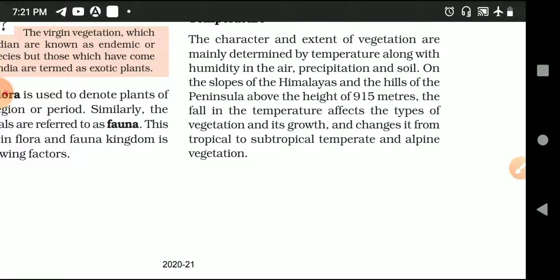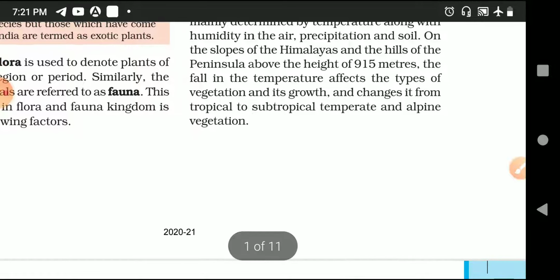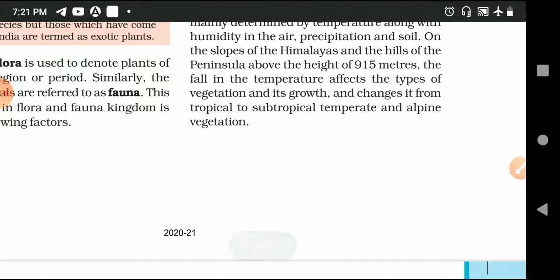On the slopes of the Himalayas and the hills of the peninsula, at a height above 915 meters, the fall in the temperature affects the types of vegetation and its growth, and changes it from tropical to subtropical temperate and alpine vegetation.